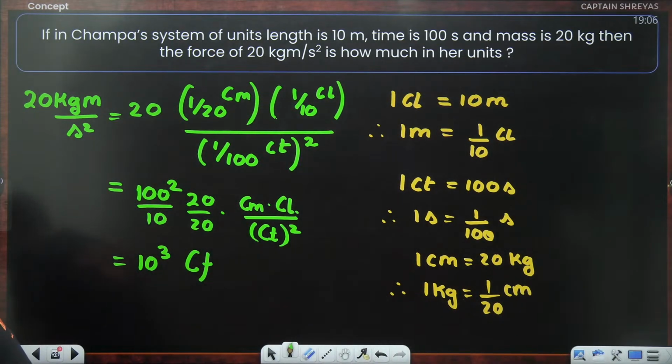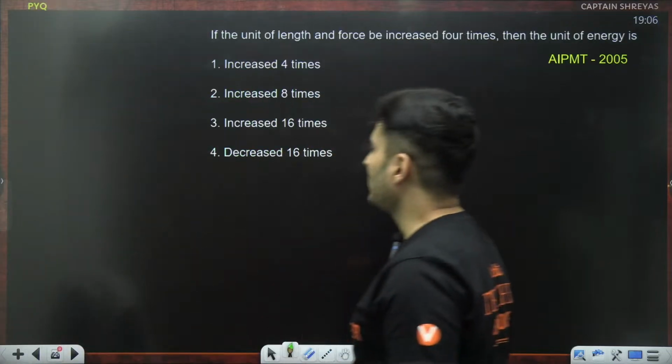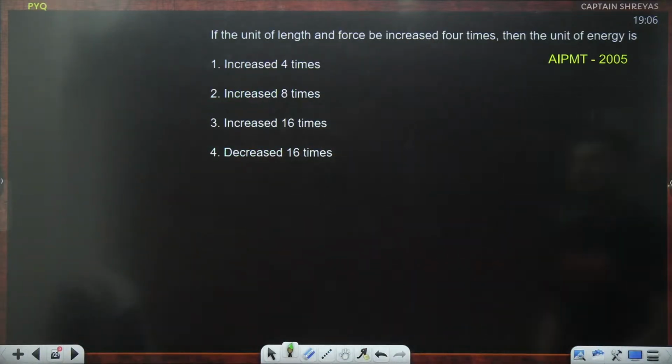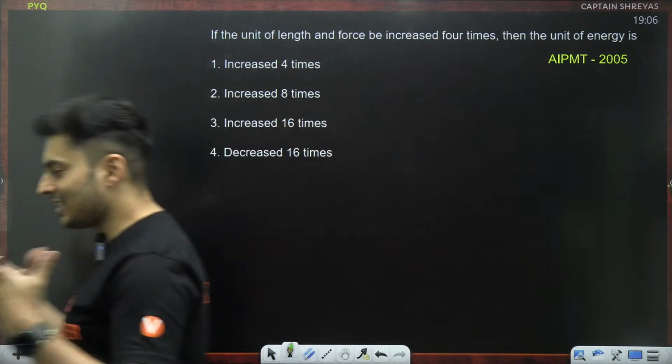Got it? Understood? Everyone? Very good. Excellent. Awesome. Let's see if you can solve this PYQ. Length and force unit is increased 4 times. What will happen to the unit of energy?